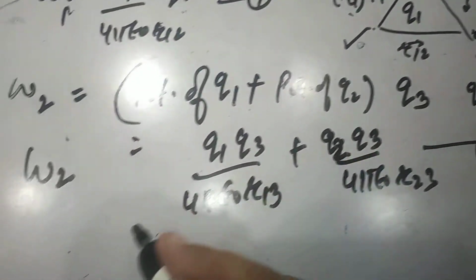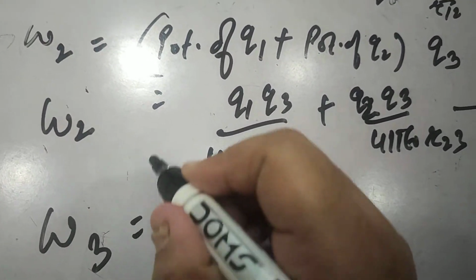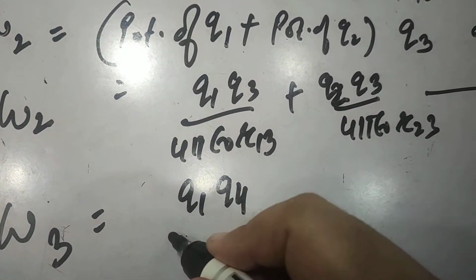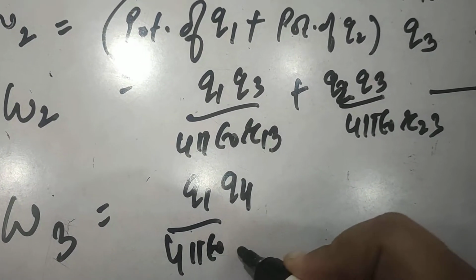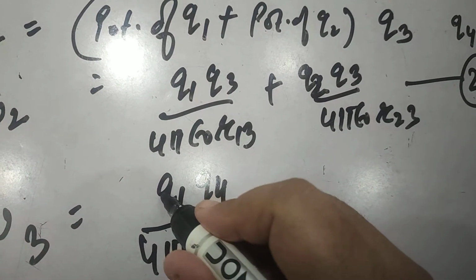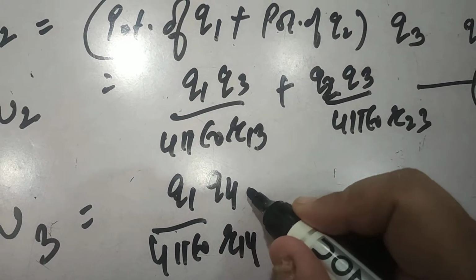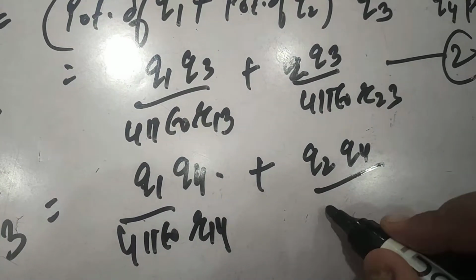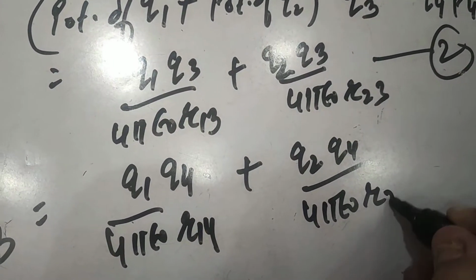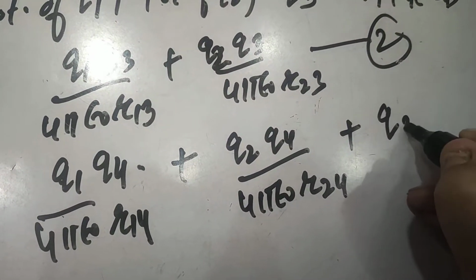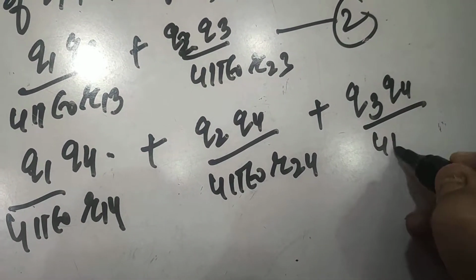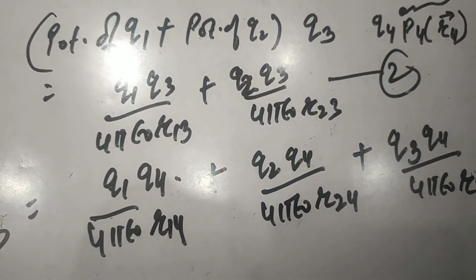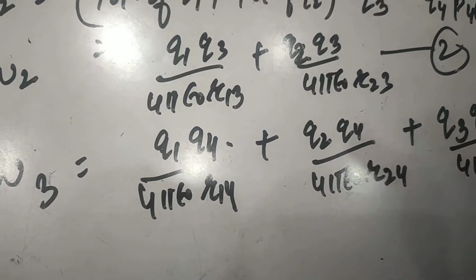So similarly we can write the expression W3 is equal to q1 q4 upon 4 pi epsilon naught r14, which is the potential of q1 against q4 at position P4, plus q2 q4 divided by 4 pi epsilon naught r24 plus q3 q4 upon 4 pi epsilon naught r34, right. Similarly, if we proceed like this for n point charges, we can write the expression.